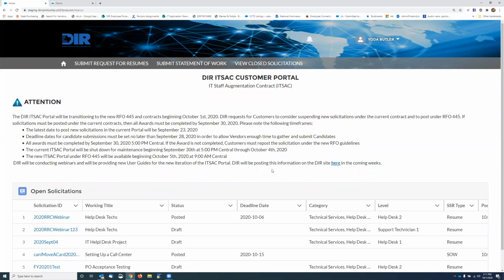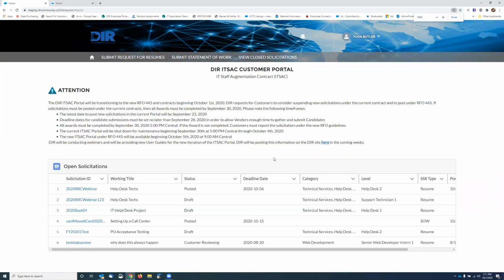And just to go over some of the new functionalities of the ITSAC portal, customers are able to edit a solicitation in draft prior to posting. Customers can change the deadline dates to a future date in posted status. Customers are able to clone any solicitation in their account: draft, posted, canceled, or awarded. If a change needs to be made to a solicitation after posting it, it must be canceled. But the good thing is you'll be able to cancel the solicitation, edit, make the changes, and repost.